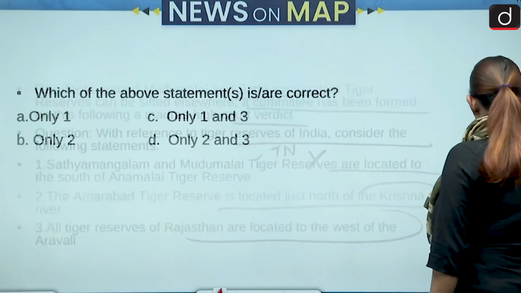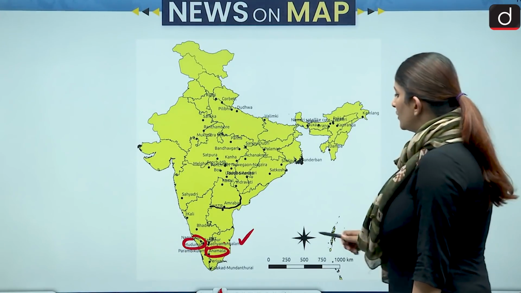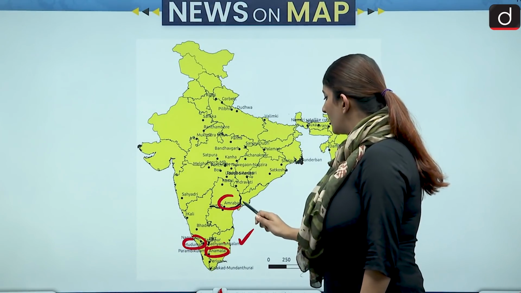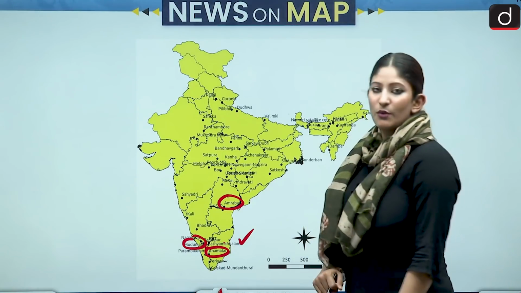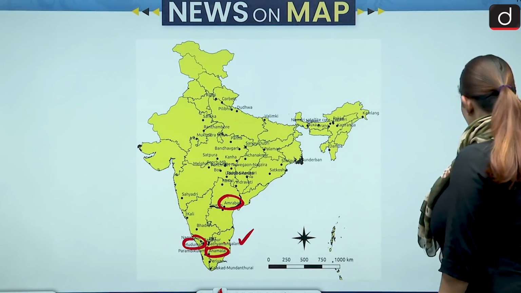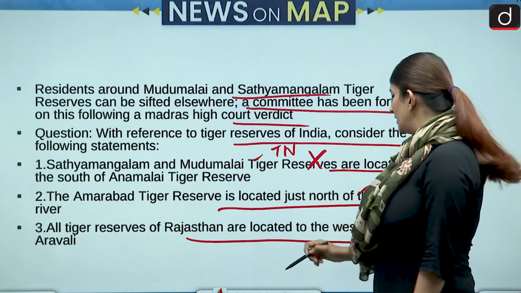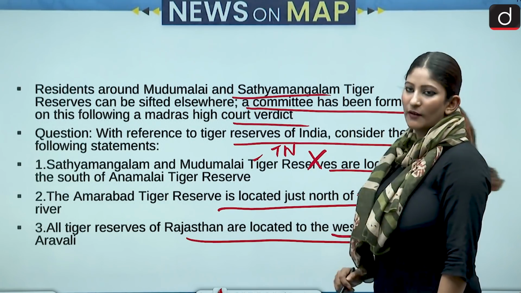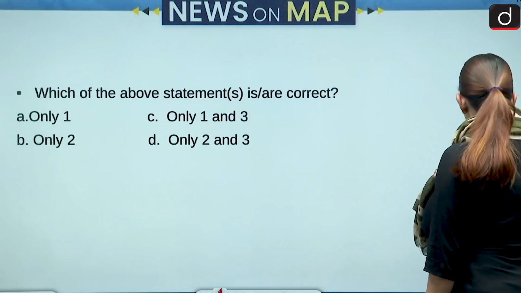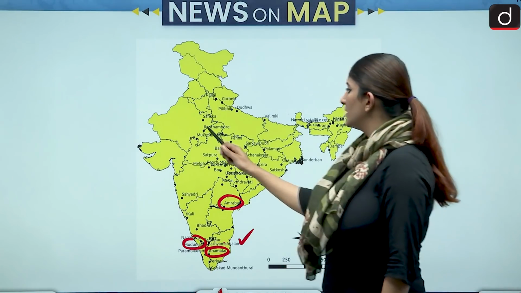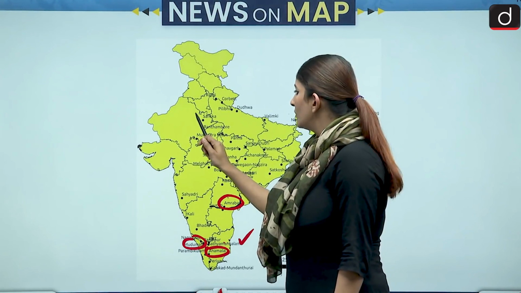Yes, that is for sure that it is situated at the north of Krishna River. So the second statement is correct, first is not. Then we have all tiger reserves of Rajasthan on the west of Aravallis, which is also not true because if we talk about Aravallis in Rajasthan, they go like this.